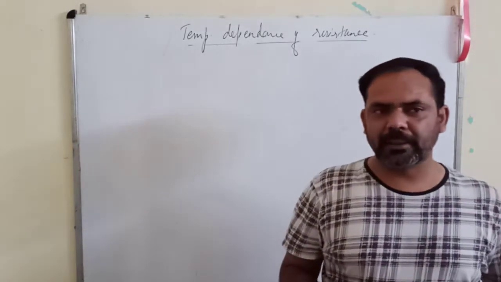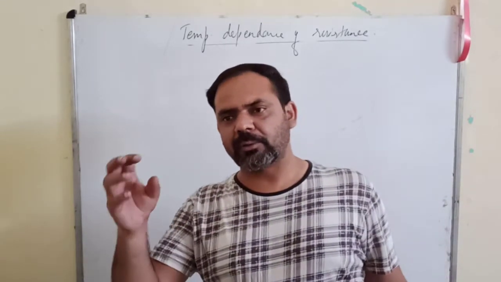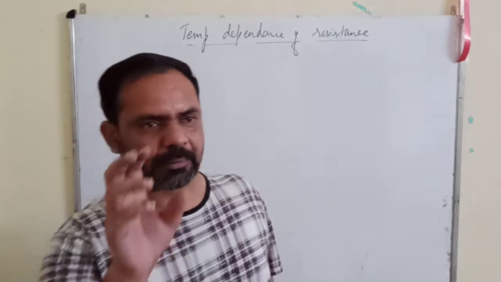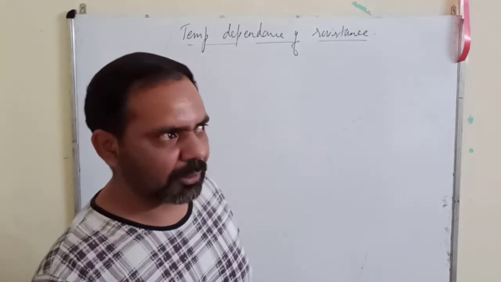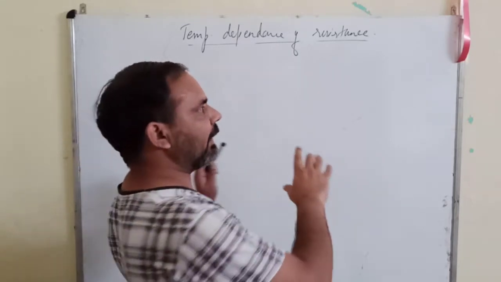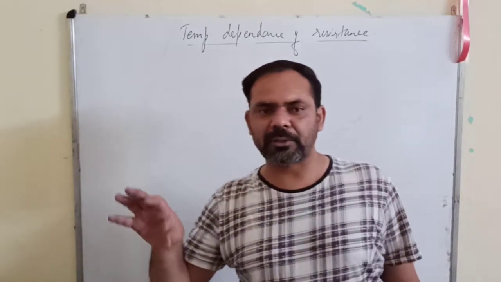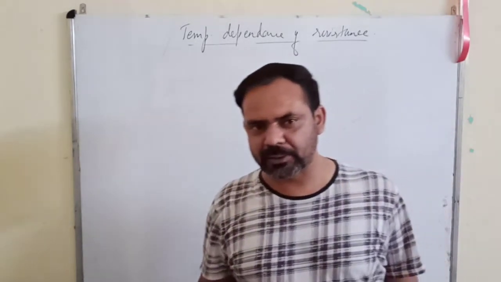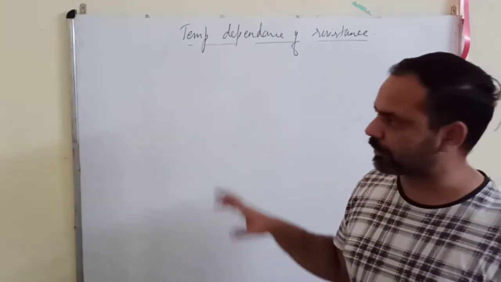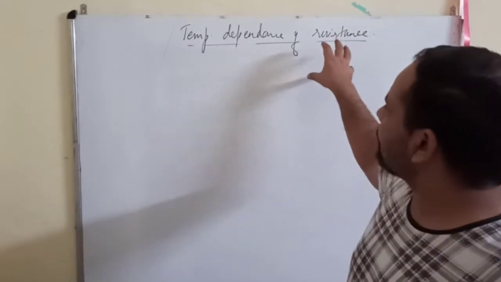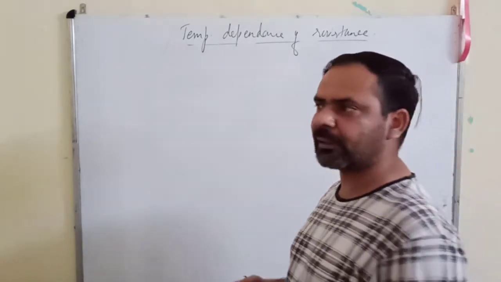We discussed one thing: the resistance depends on the temperature of the conductor. The resistance of the conductor or the object depends on its temperature also. That's why when we defined Ohm's law, we said that the physical conditions remain constant. When we talk about physical conditions, we mean the temperature and pressure, such type of things.